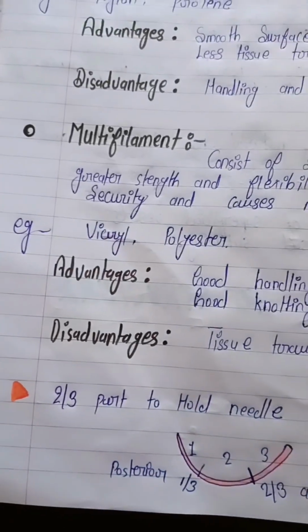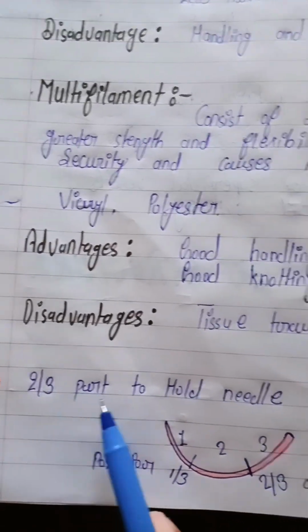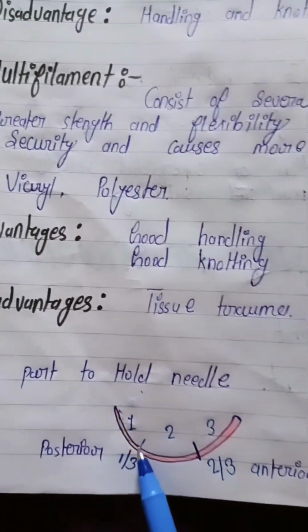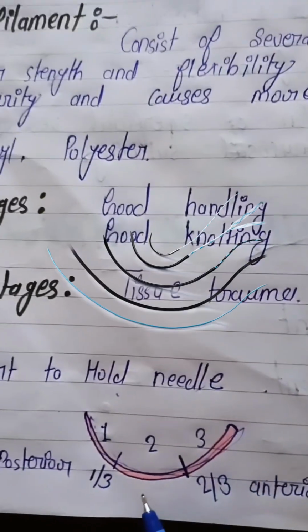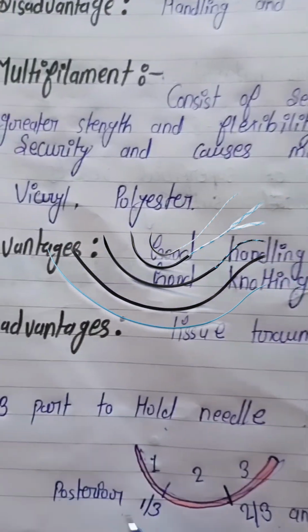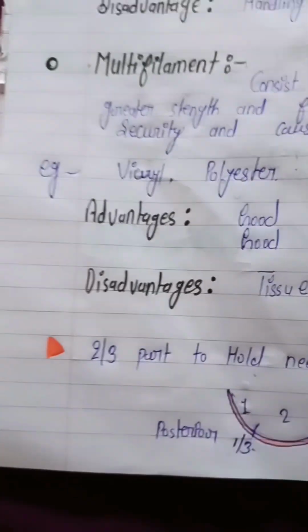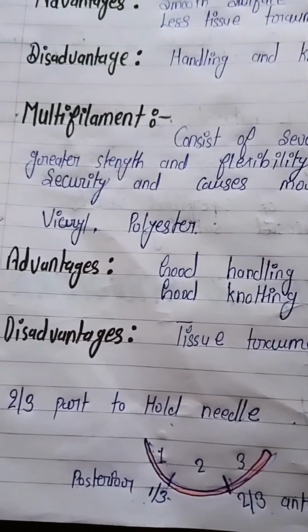Now a note on this topic: two-thirds is the part that holds the needle. So this is our needle, and we hold two-thirds, which is the anterior part, and the posterior one-third. So that is a note on this point. So that's all about this topic.